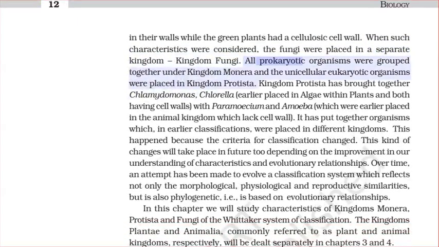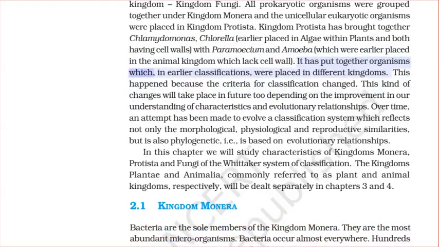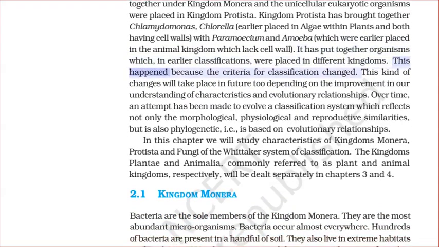All prokaryotic organisms were grouped together under kingdom Monera, and the unicellular eukaryotic organisms were placed in kingdom Protista. Kingdom Protista has brought together Chlamydomonas and Chlorella, earlier placed in algae within plants, and both having cell walls, with Paramecium and Amoeba, which were earlier placed in the animal kingdom, which lack cell wall. It has put together organisms which, in earlier classifications, were placed in different kingdoms. This happened because the criteria for classification changed.